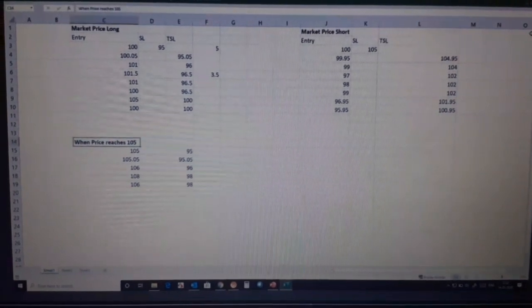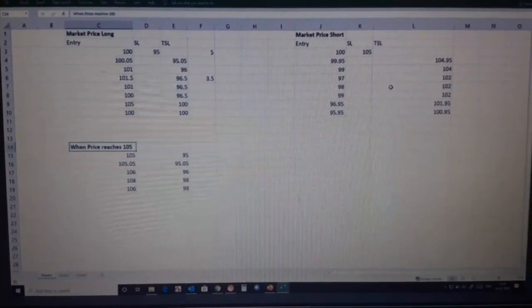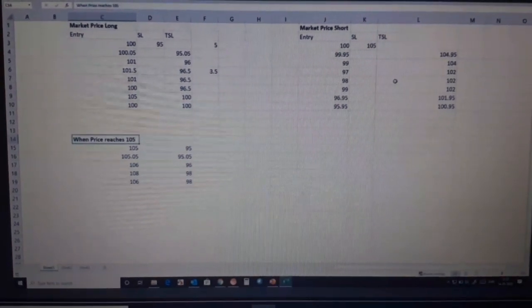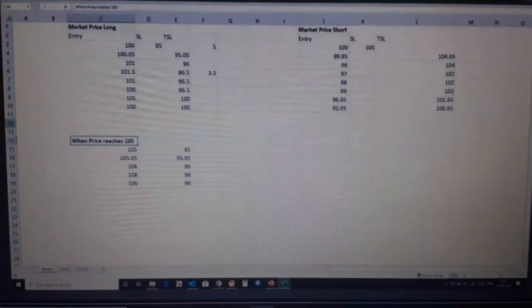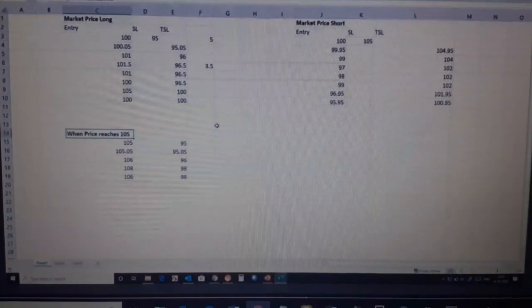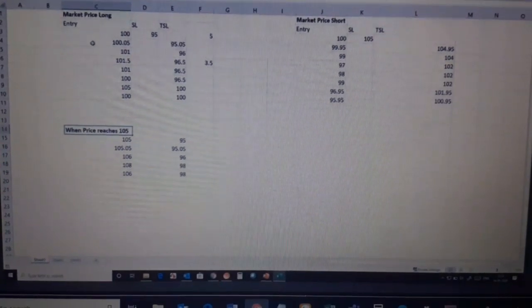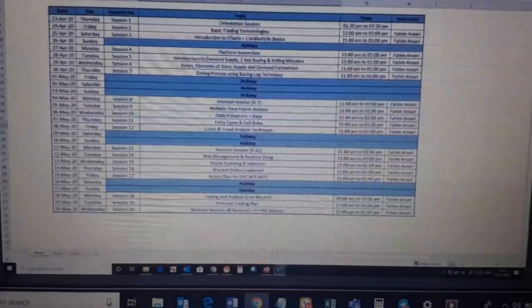So let me explain to you about this trailing stop loss. As many till your 50,000 gets exhausted. Okay. So let's go and see how to put your stop loss.